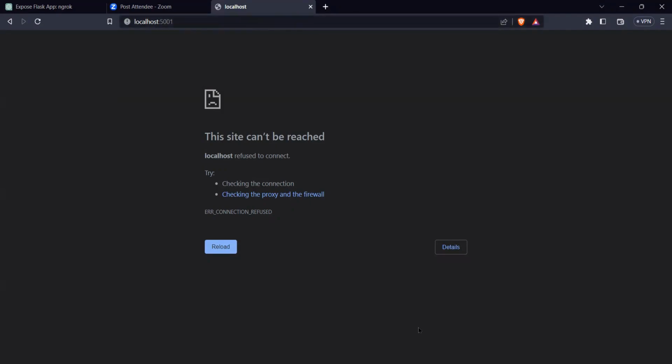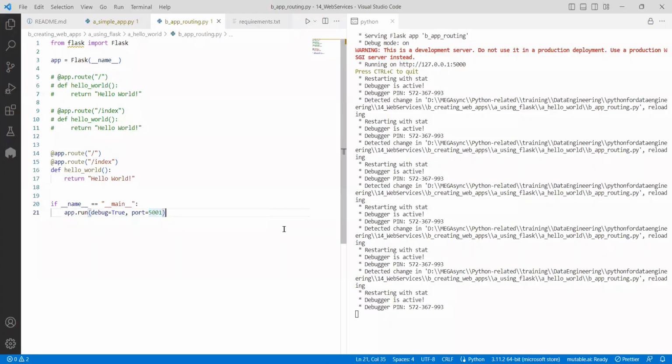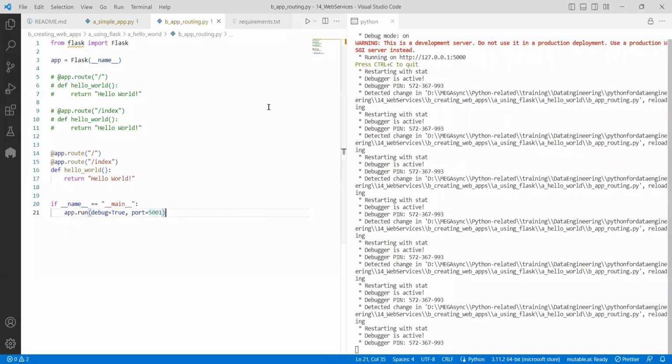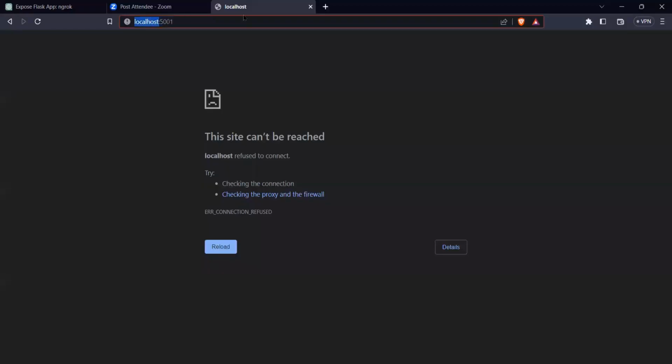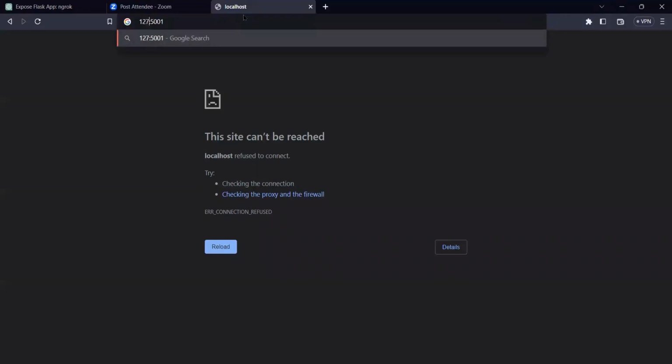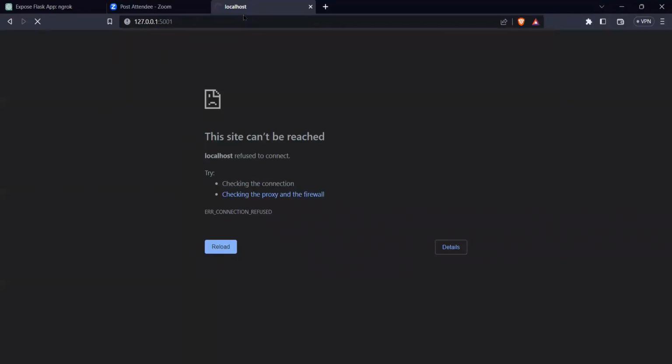So I am not getting anything. If I go back here, you can see that as I saved, the exact file b_app_routing, and I'm running again, still you can see that it is not working. As I placed debug equal to true, if I go to 127.0.0.1 and execute, it should show here. It is not showing.